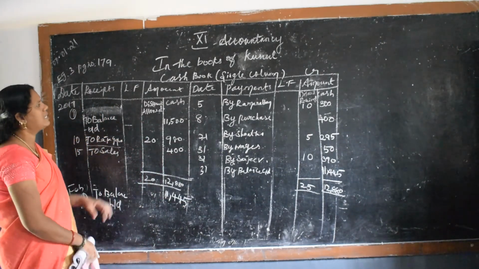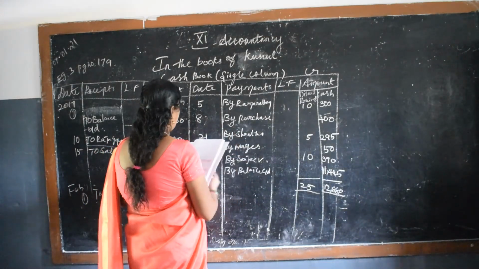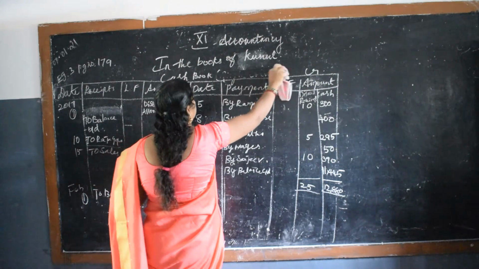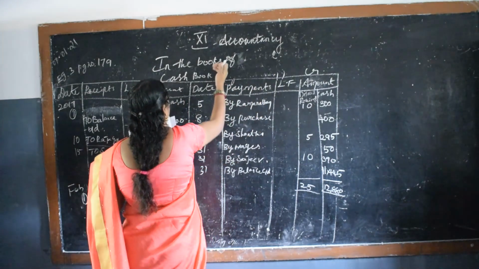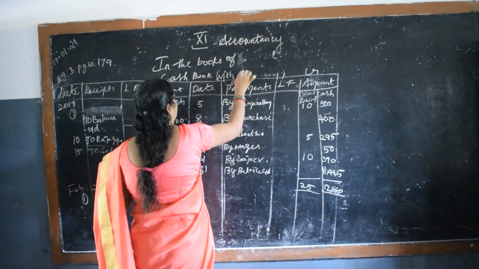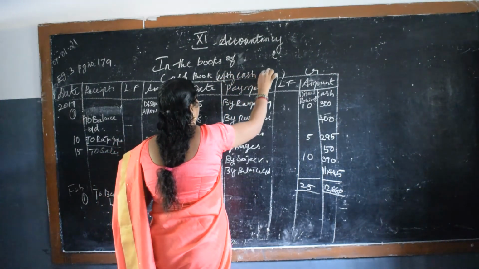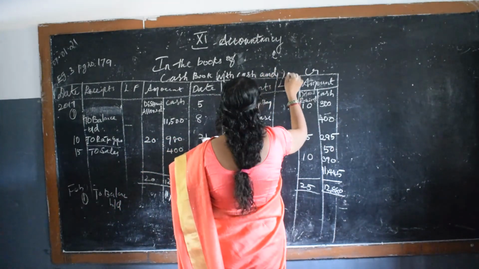What my point is, this is the single column. Sorry, it is a cash book with the cash and discount columns. Okay, right? Cash book with the cash and the discount columns.